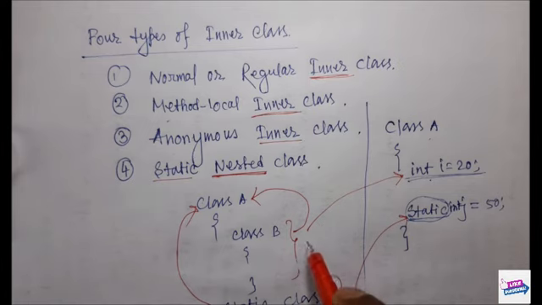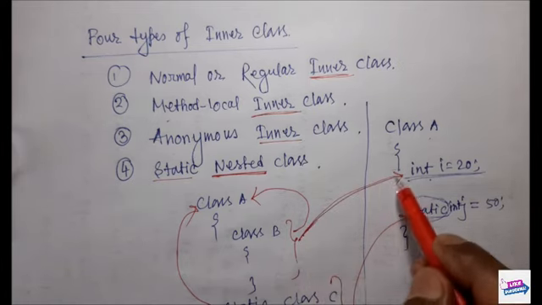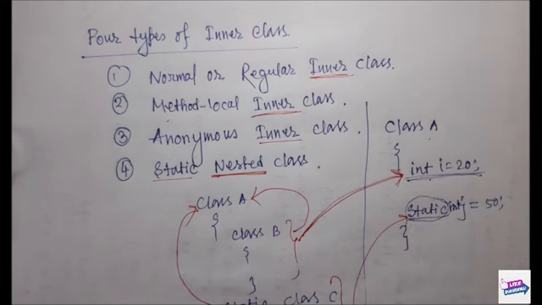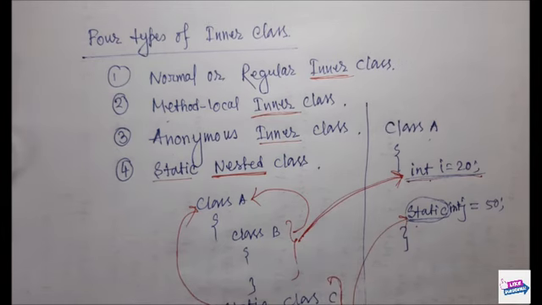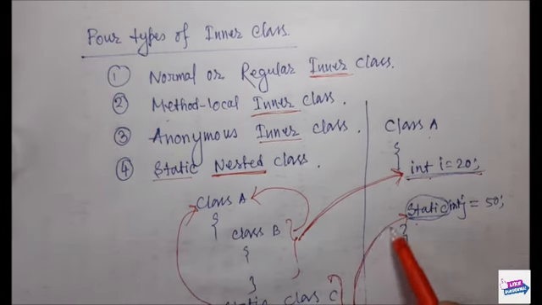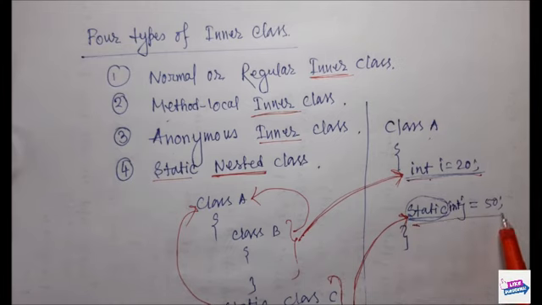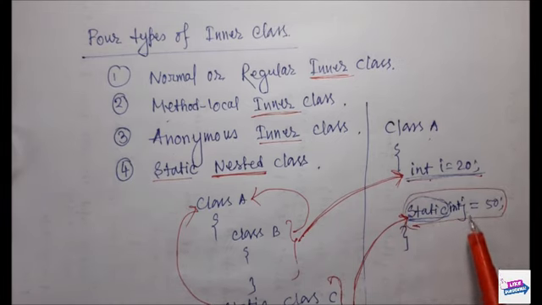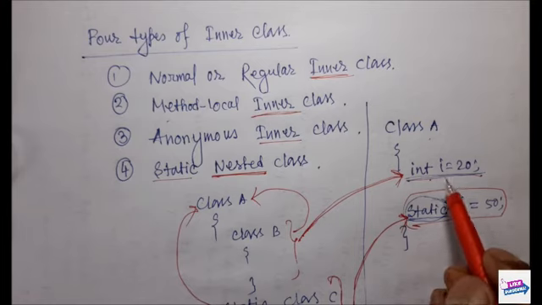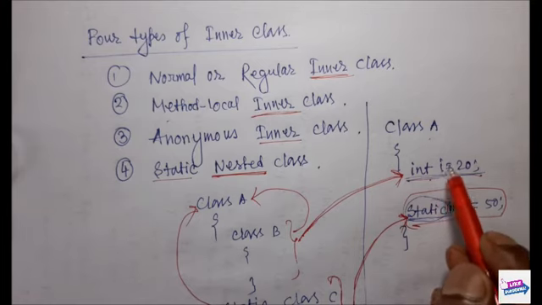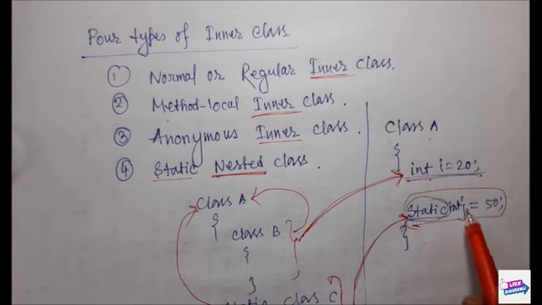Okay. So we can think of a normal or regular inner class just like an instance variable, which we are familiar with. And the static inner class is a declaration similar to a static variable within a class, because without creating an object we can directly access this variable. If I use public static void main, within it the i variable cannot be accessed without creating an object, but we can access the j variable without creating an object. So we can consider it in this way.